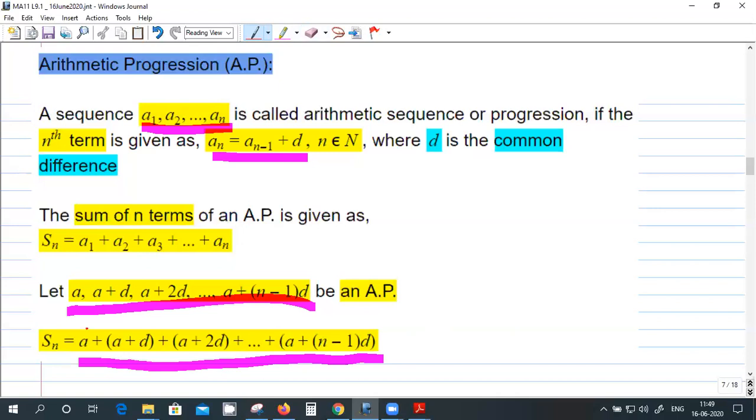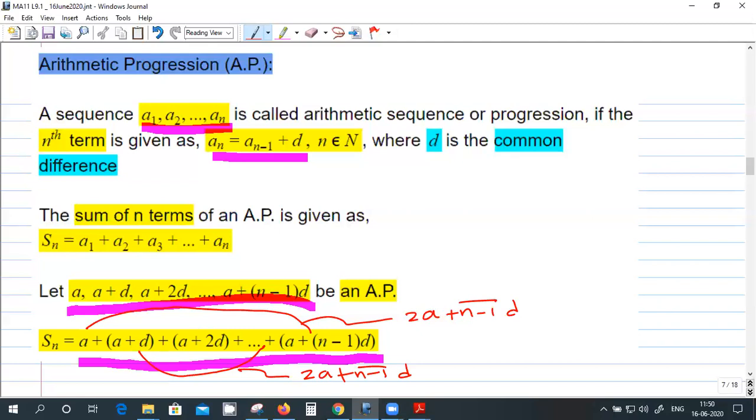See, we can add these two terms, the first term and the last term. What you will get? This one, right? And the second term and the last but one term, what you will get? That value. Because it's a plus d, here it will be n minus 2 into d. So that will combine with this d to give n minus 1 into d.